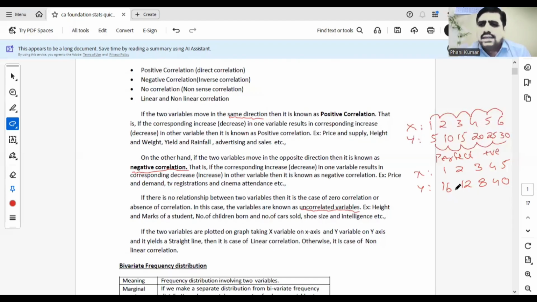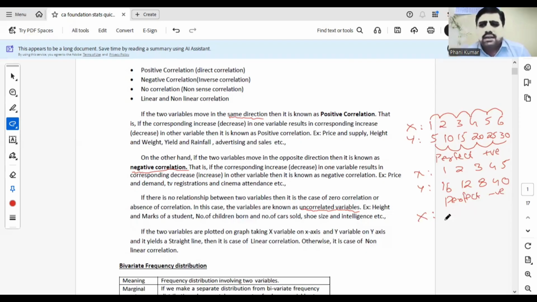Okay, so this is the case of linear negative. Both variables are moving in opposite directions and in a constant manner. Linear negative, or it is also known as perfect negative correlation. So linear means straight line, a constant manner means linear correlation. Otherwise it is simply non-linear. What is the non-linear manner? For example, sometimes x is increasing, sometimes it is decreasing, then it will be non-linear, curvilinear. Then it is known as non-linear.